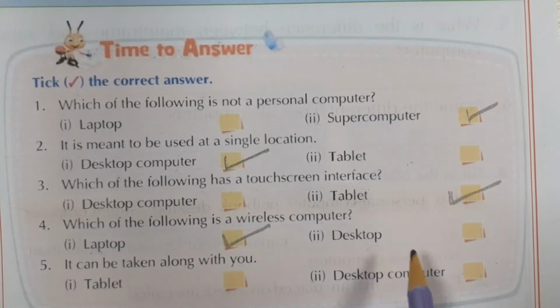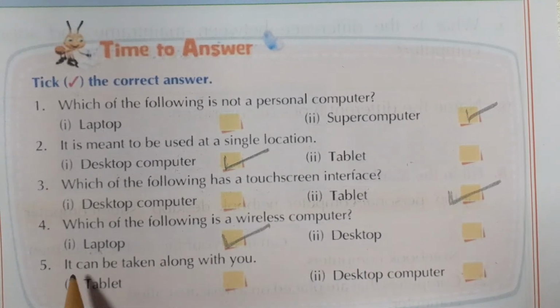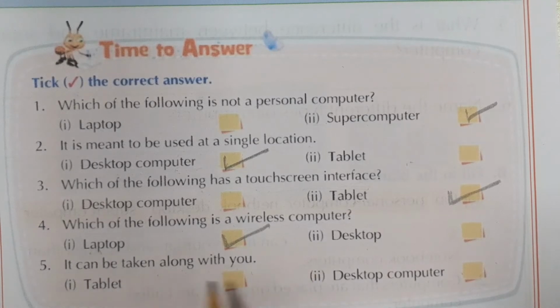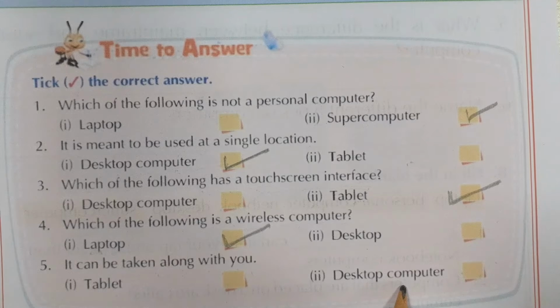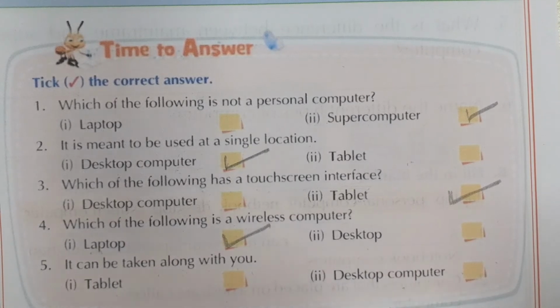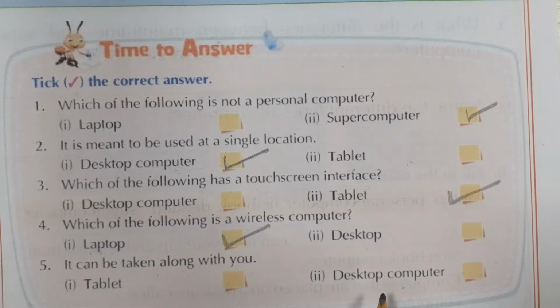Desktop needs wire. It cannot be taken along with you. Which can you not take with you? Tablet or desktop? Of course, desktop. We cannot take a desktop because it is very large in size and heavy in weight.